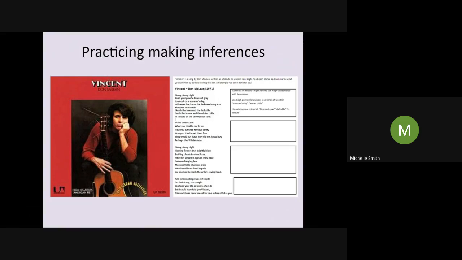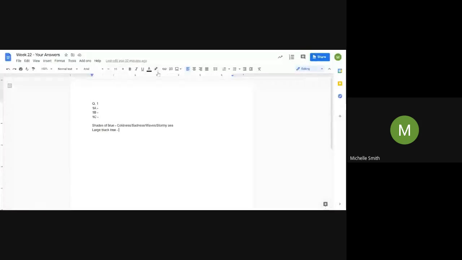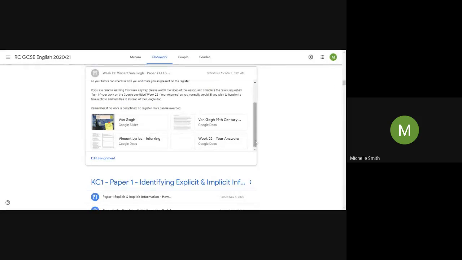So if you think you've sort of mastered the basics of impressions and inferences, and yes, I can say that this means that and this means that, and you want to delve a little bit deeper, this task might be good for you. So on Google Classroom, it's the other document that's there. It says Vincent lyrics inferring.